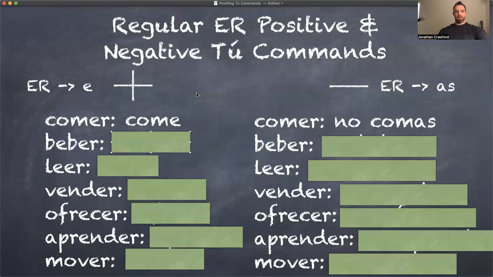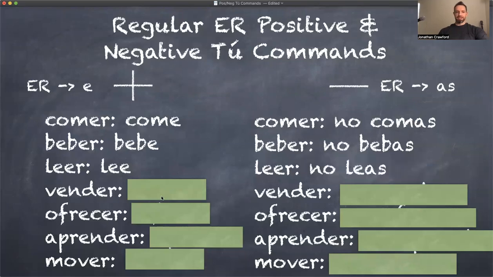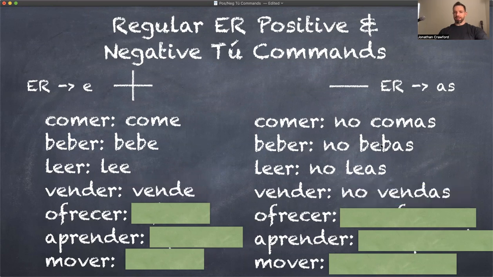Beber means to drink. Bebe, or don't drink. No bebas. Leer means to read. Read. Lee. No leas. Vender, to sell. Vende. No vendas. I'm going to save ofrecer. Okay, we're going to do this one last.